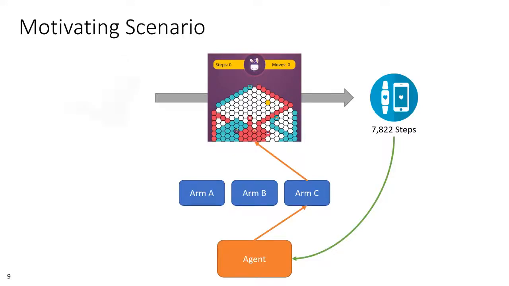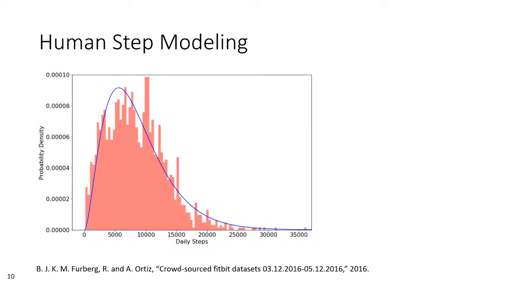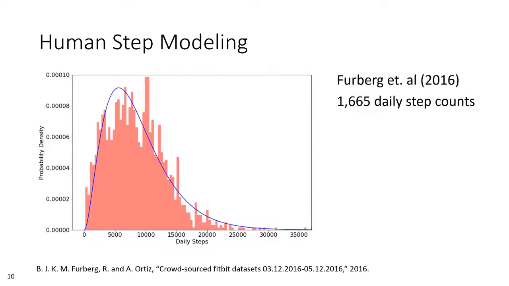We set up a simulation with a virtual player that generates daily step data in response to a motivational stimulus. For each time period, the bandit strategy will pull one of 3 arms and attempt to maximize the reward, the daily steps, over the course of the study's horizon. To generate realistic daily step rewards from these virtual players, we use data from a mechanical Turk experiment conducted in 2016 by Furberg and others that collected participants' daily steps measured by a Fitbit. We graph a histogram of those daily steps to get a sense of the distribution, and based on literature regarding human walking patterns and other voluntary intermittent behaviors, we fit a gamma distribution. Here you can see we overlay the probability density function for this distribution in blue.